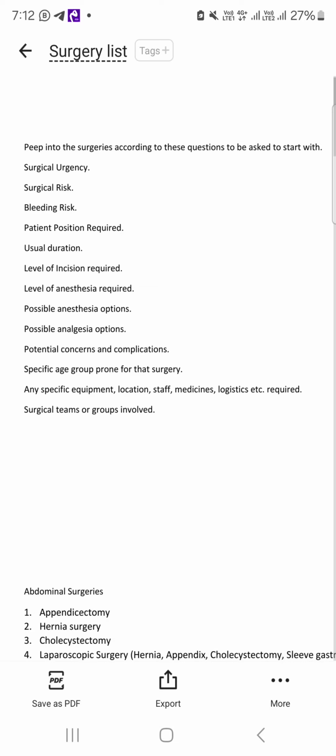The level of incision will not be relevant in this surgery, but in all surgeries you describe, even if you are not asked, you should know what level of incision, what level of anesthesia, the possible anesthesia options, possible analgesia options, and potential concerns.